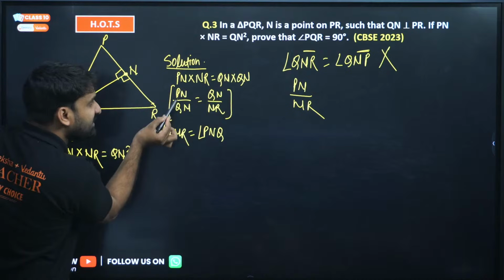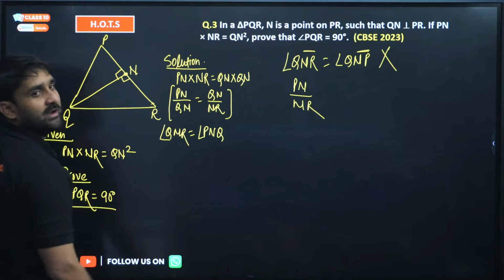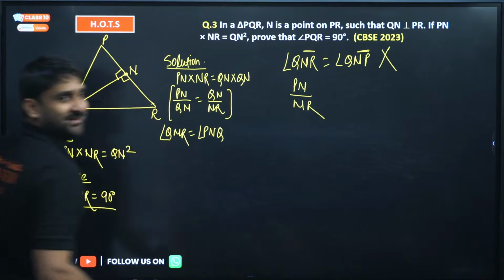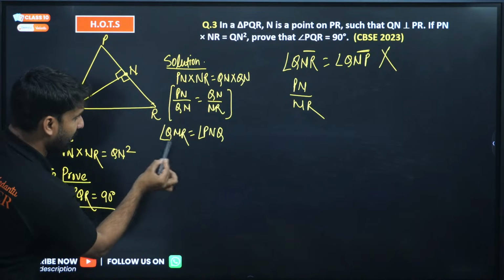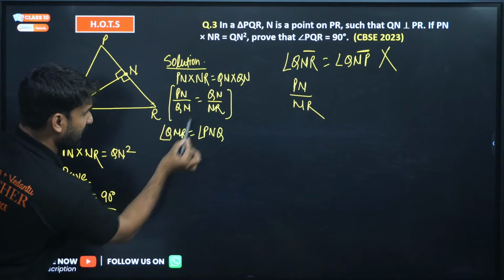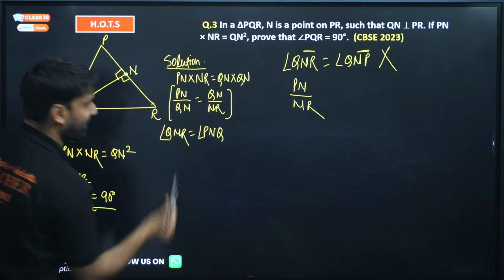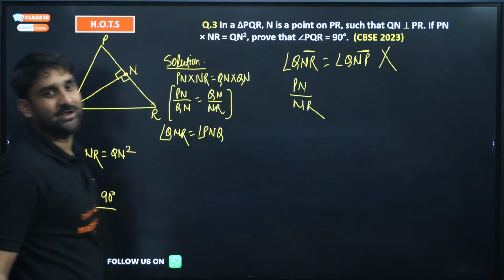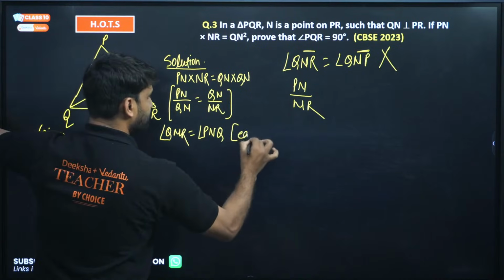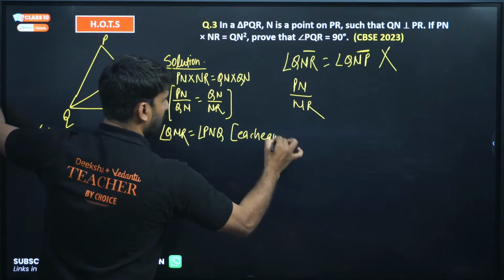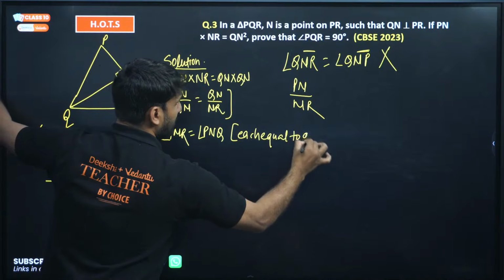But here, this is PN and the corresponding is QN, so we cannot take that. But if we take angles in this form, PN by QN and here QN by NR, the corresponding order is followed. So this triangle is equal to this, each equal to 90 degrees.